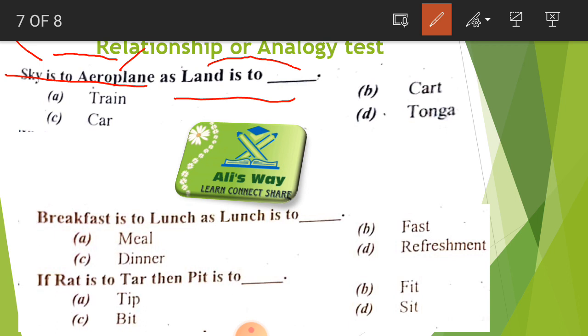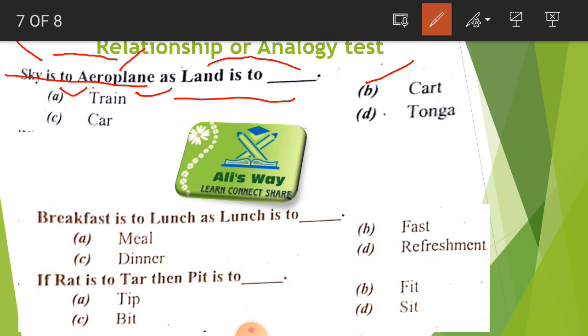So which type of transportation travels on land? Aeroplane travels in the sky. Does a train travel on land? A train travels on a track. Does a car travel on land? Yes, a car travels on land, but a car is not the mode of transportation.